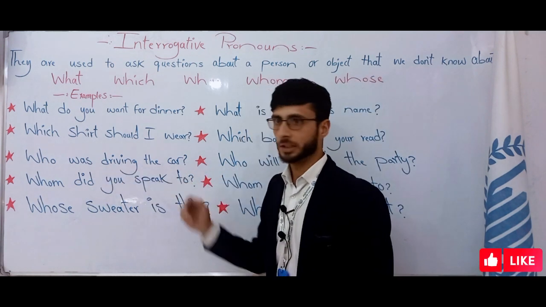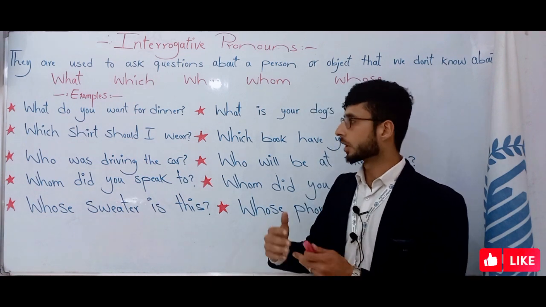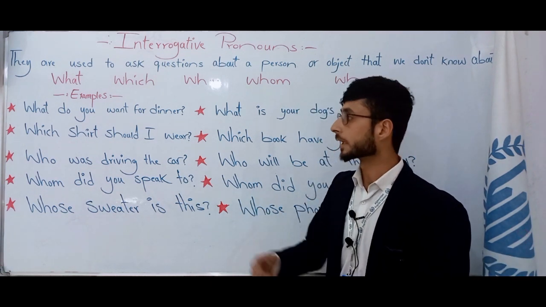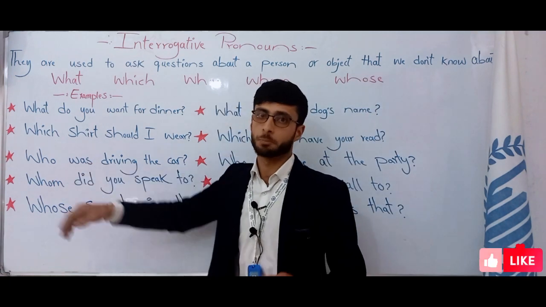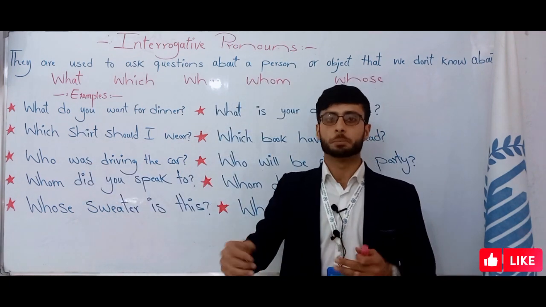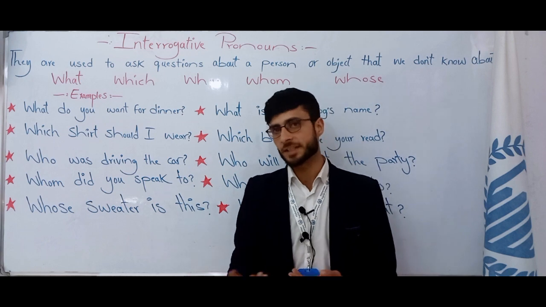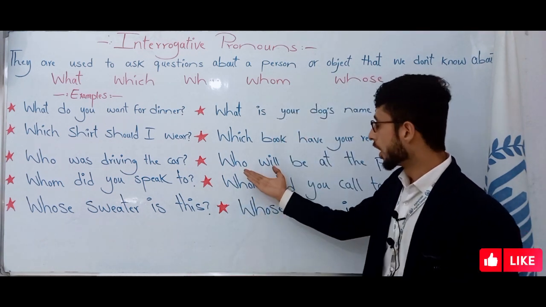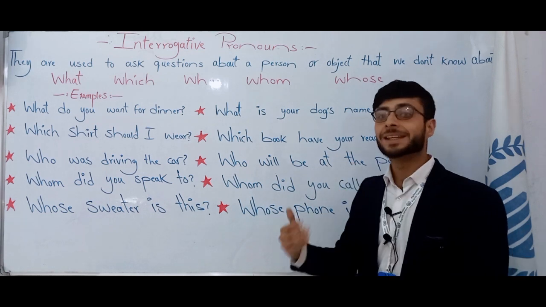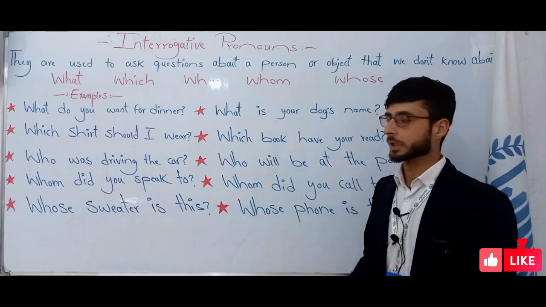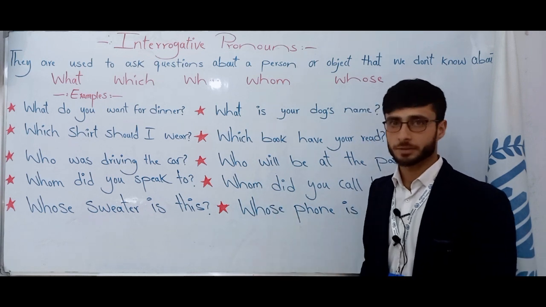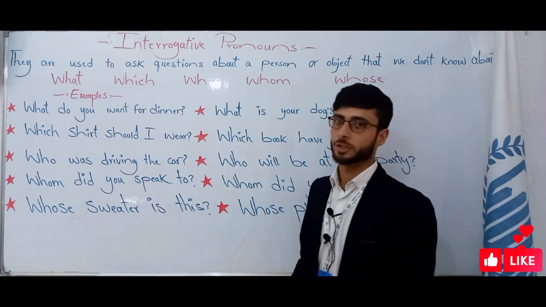Who was driving the car? Who was driving the car? We ask about the subject, that is, who was doing it. We should use who. Or the next sentence: Who will be at the party? Again here we ask about the subject. We use who about persons as the subject of the sentence.